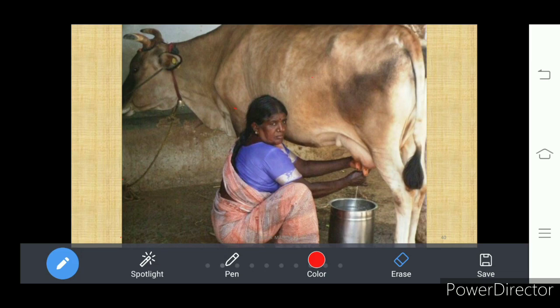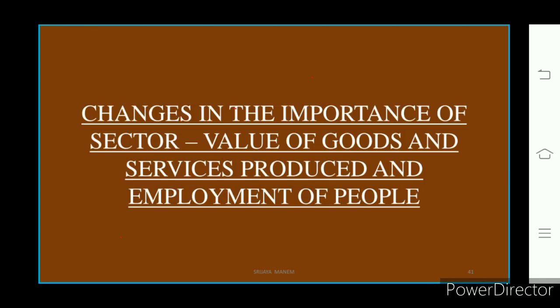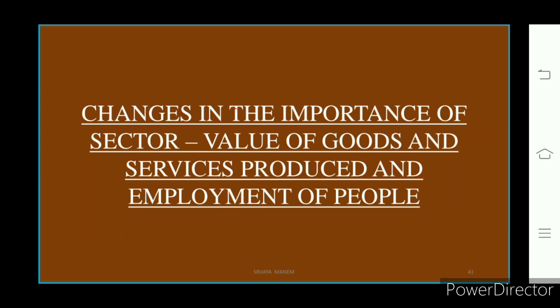So let us see what happened to these sectors. We know that national income is taken from three sectors, that is the agriculture sector, industrial sector, and service sector. So let us see whether our nation is moving towards development or not. How do we know this? We know this by taking the value of the goods and services produced in the three sectors.